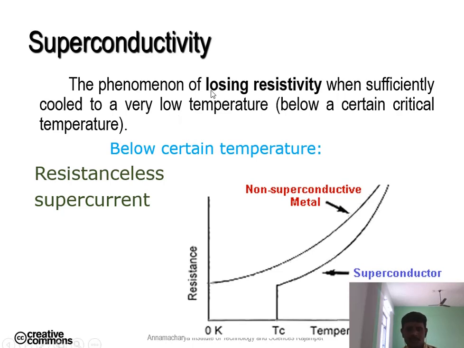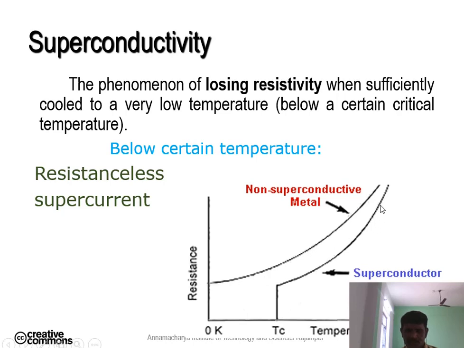So the phenomenon of losing resistivity when sufficiently cooled to a very low temperature is known as superconductivity. This superconductivity is observed with this graph. When the temperature of the material gradually decreases from maximum to minimum, at a particular temperature the normal conductors are converted into superconductors.